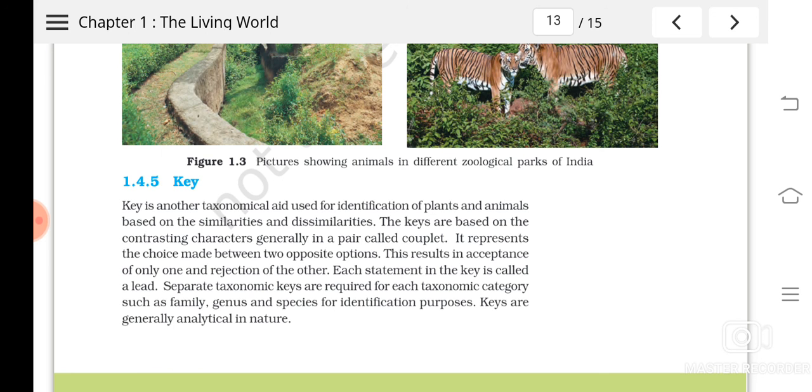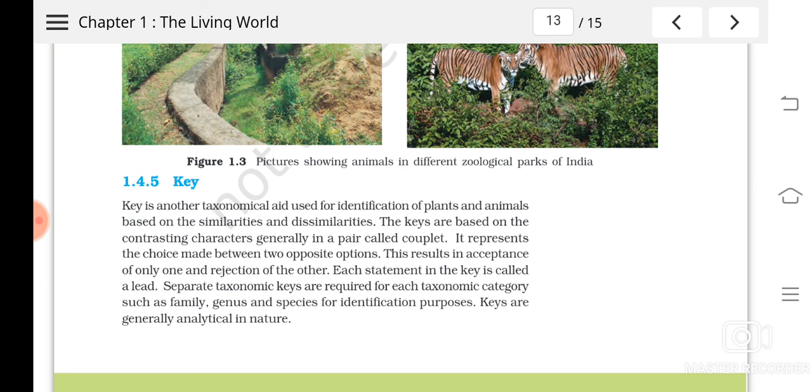Keys are in textbooks that contain such statements. Especially in couplets, a pair of statements will be there, and when you follow one it leads to the next couplet, and likewise we finally reach the identification. Understood? So in this way, keys are what? Key books you have heard of now, isn't it? Answer keys. That kind of key it is.